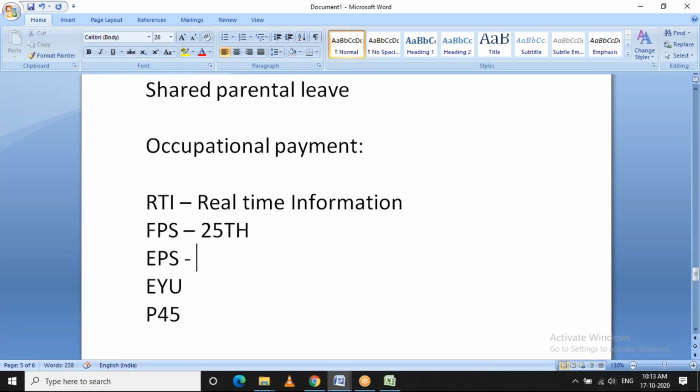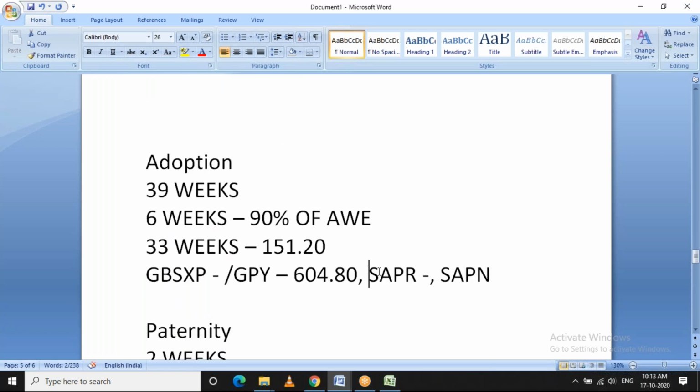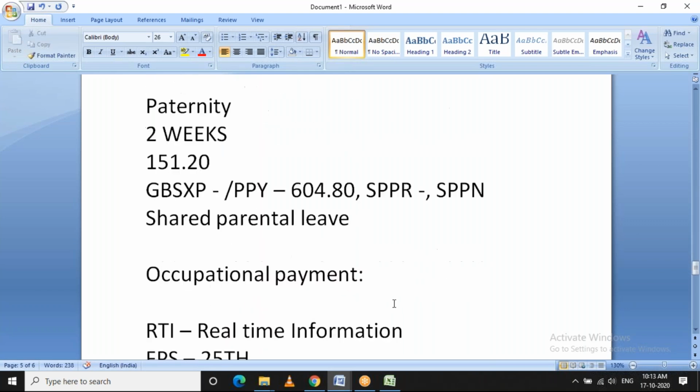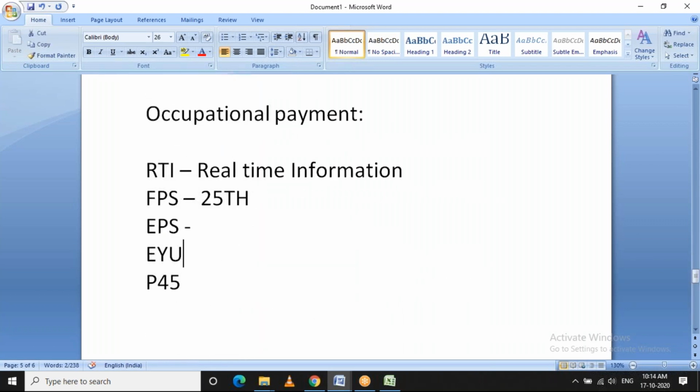And EPS is nothing but employer payment submission, and this report will contain details about the employer. For example, as I said earlier, 92% of the amount will be recovered from HMRC, right? So those amounts will be reported in this EPS. How much the employer is about to receive from the government. So this will have the recoverable amount and the apprenticeship levy details.